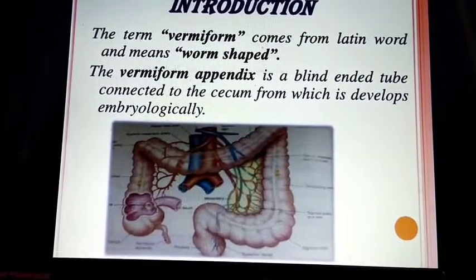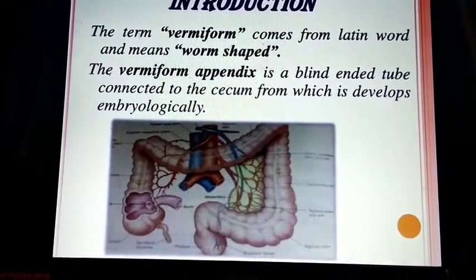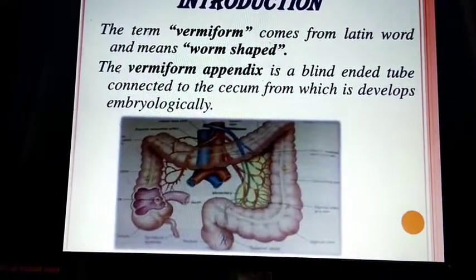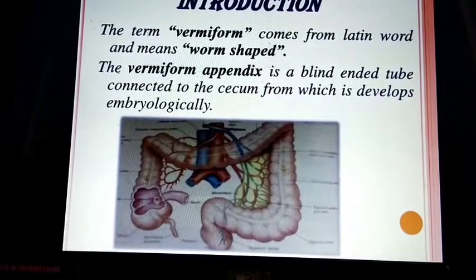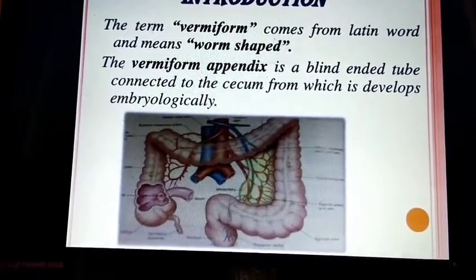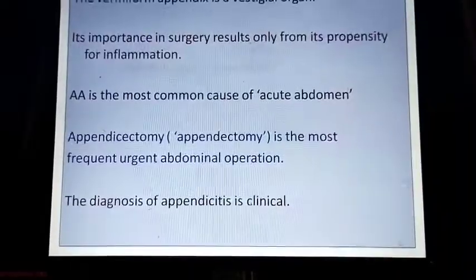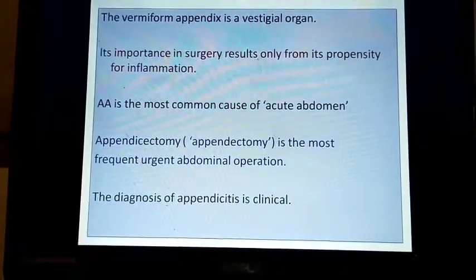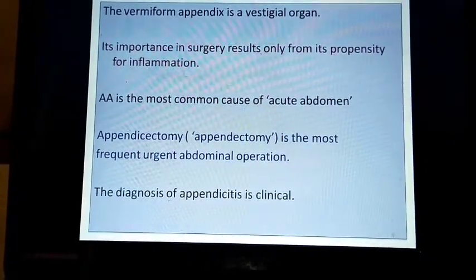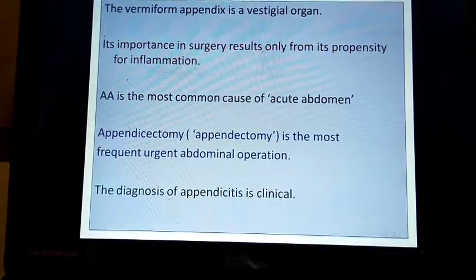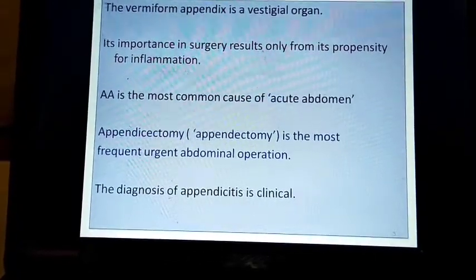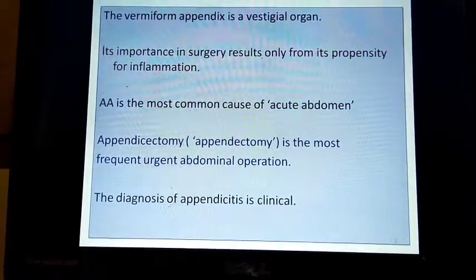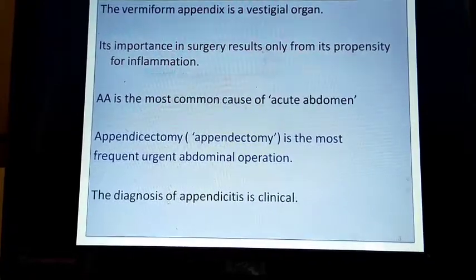The term vermiform comes from the Latin word and means worm shaped. The vermiform appendix is a blind ended tube connected to the cecum, from which it develops embryologically. The vermiform appendix is a vestigial organ. It is important in surgery only because of its propensity for inflammation, meaning appendicitis. Acute appendicitis is the most common cause of acute abdomen.